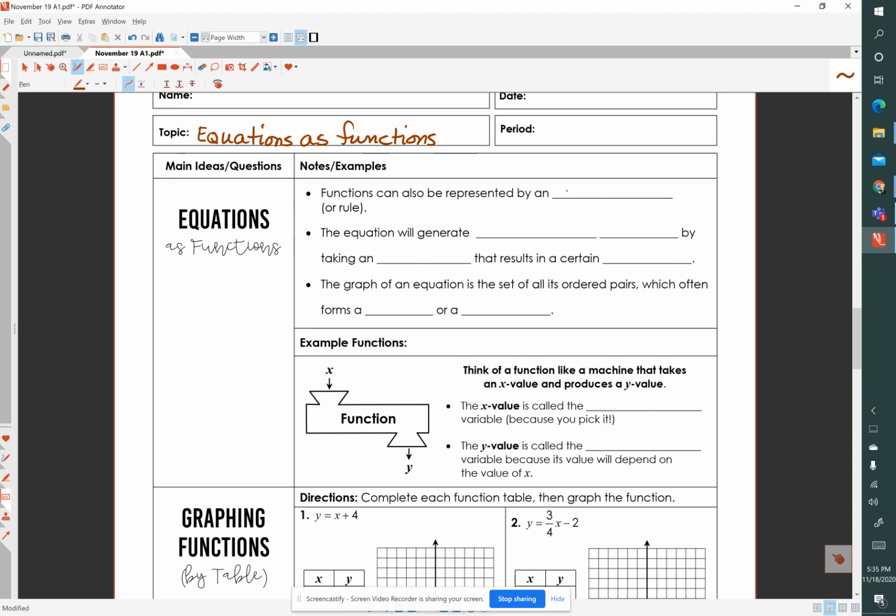Functions can be represented by an equation, or we can call that equation a kind of rule, and you'll see how that works in a few minutes. The equation will generate ordered pairs.